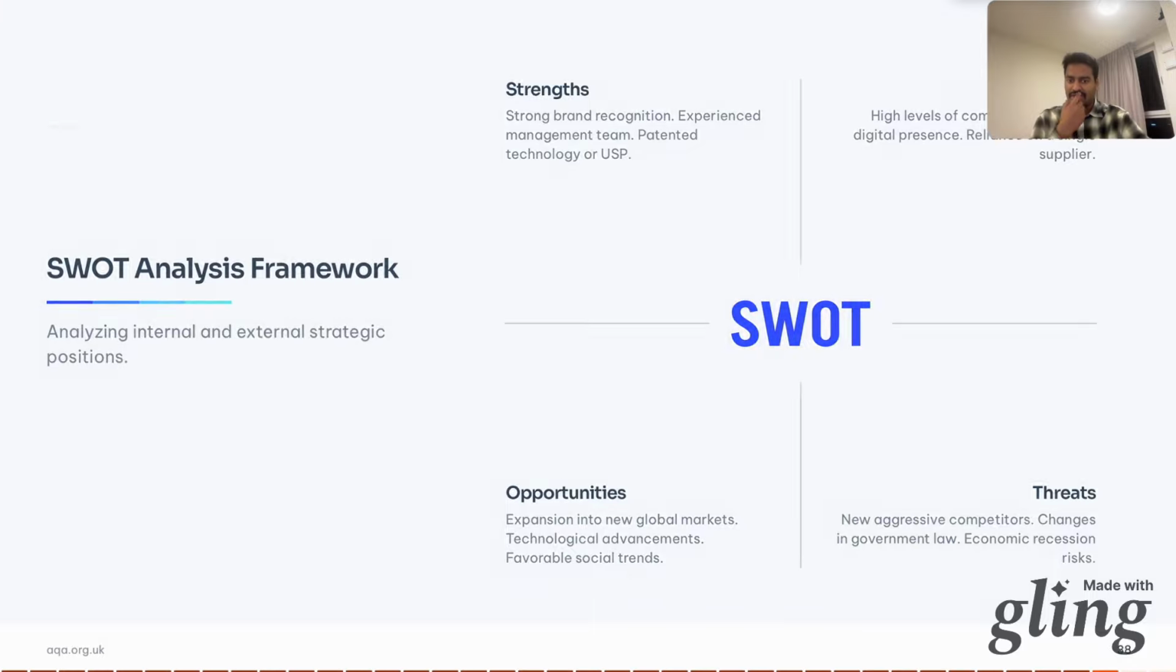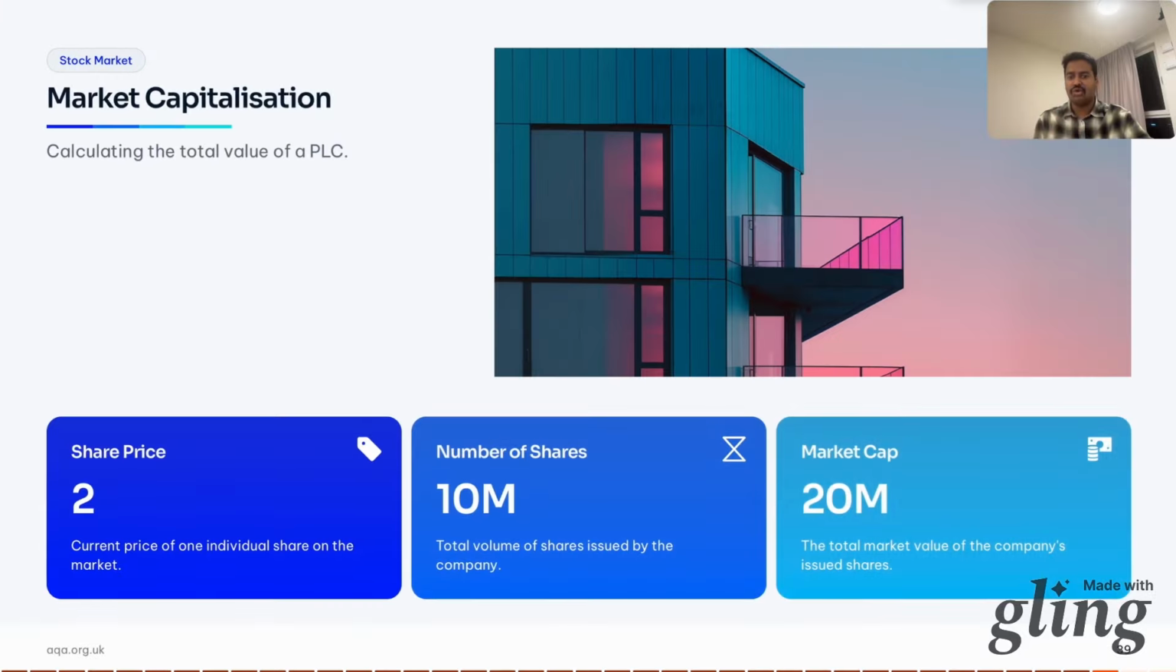Now we understand what market capitalization is. This is how we value a PLC. Market capitalization is the total value of the company's shares. And how do we calculate that? Share price times number of shares. If a PLC has 10 million shares and each share is worth 5 euros, its market cap is 50 million euros. It tells you how big the company is in the eyes of the stock market.